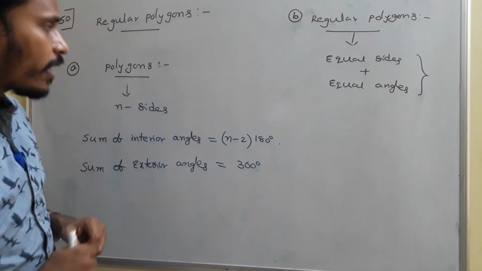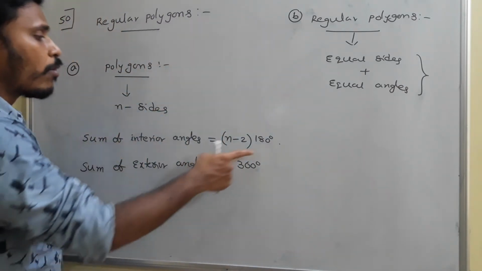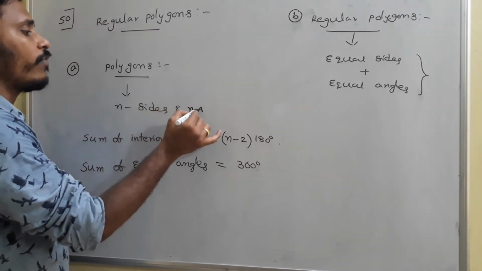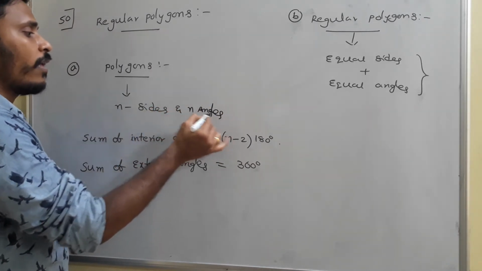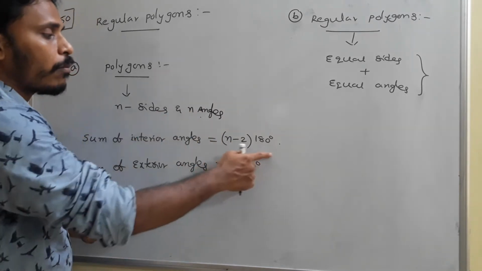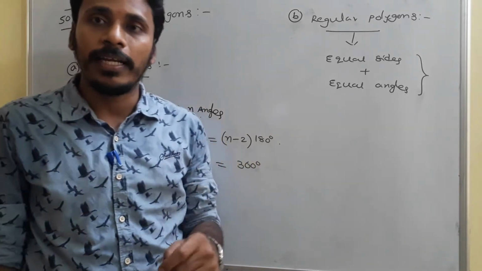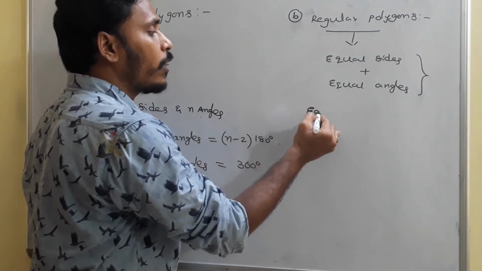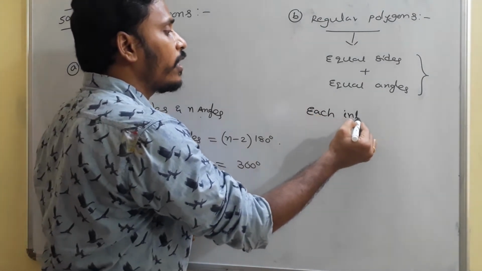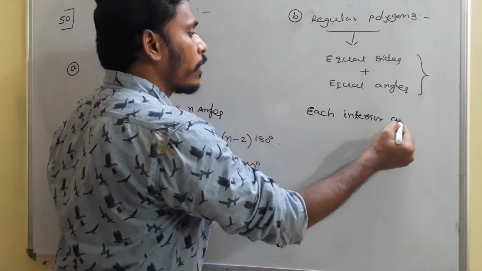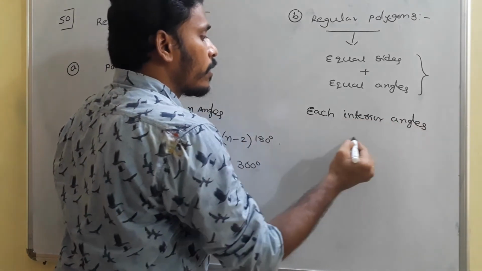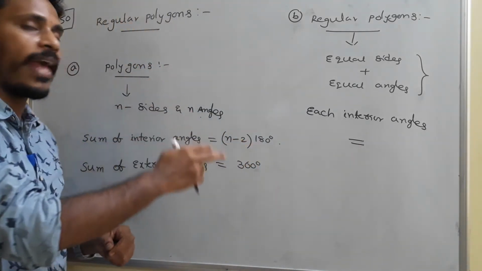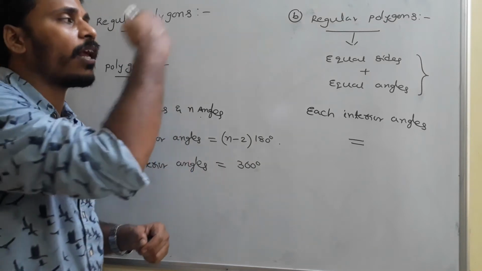We know that in a polygon of n sides, the sum of the angles is (n minus 2) into 180, and along with n sides it has n angles. If it is regular, each angle is equal. Once again I am repeating: the sum of the angles of a polygon is (n minus 2) into 180, in any polygon as well as in a regular polygon.